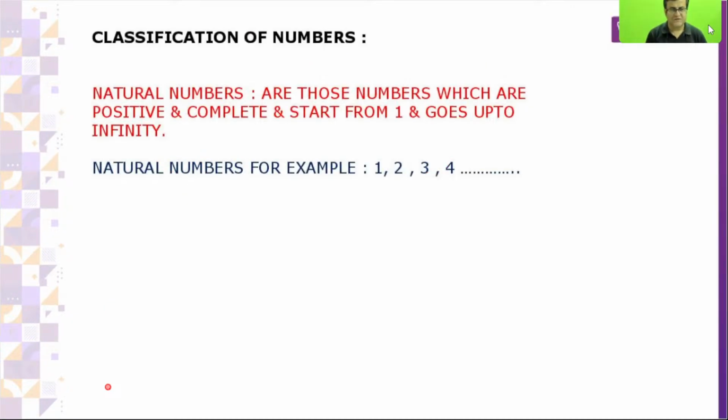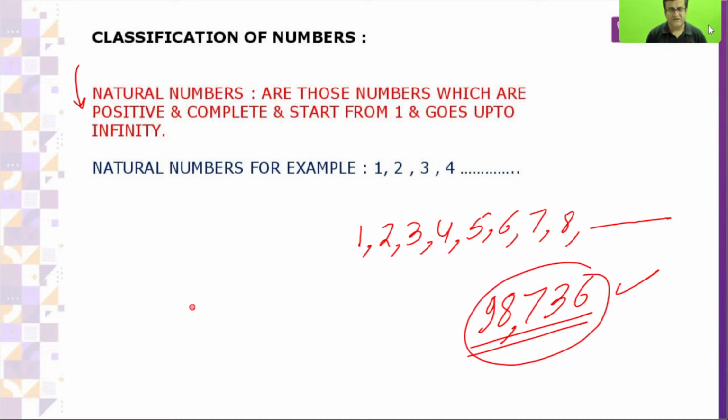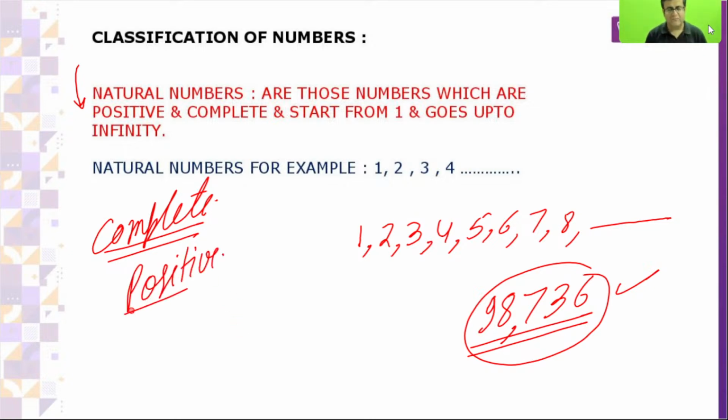Let's come to next. Natural numbers, everybody knows, start from 1: 1, 2, 3, 4, 5, 6, 7, 8, 9, up to infinite. If I ask you 98,736, is this a natural number? Of course, yes. Natural number means it should be complete, with no decimal, and it should be positive as well. No negative. Positive and complete both.